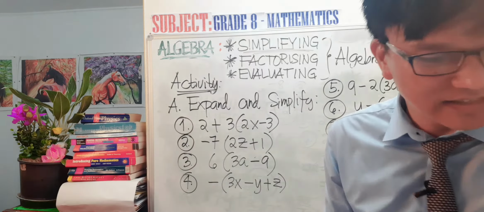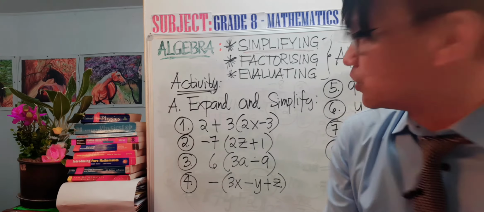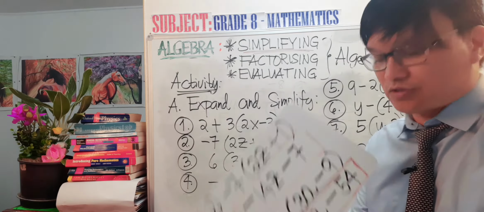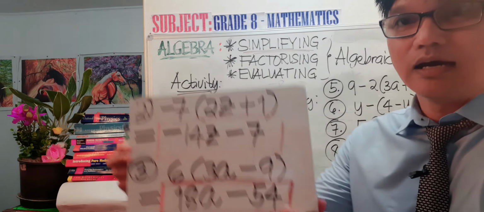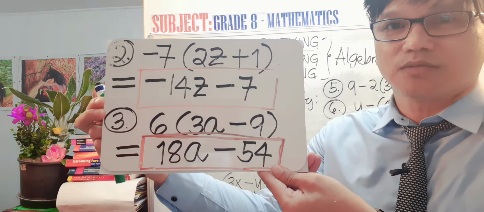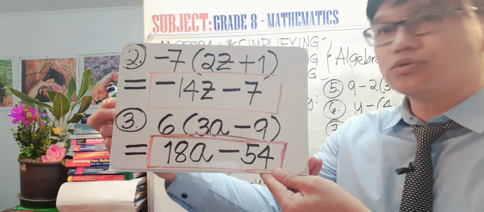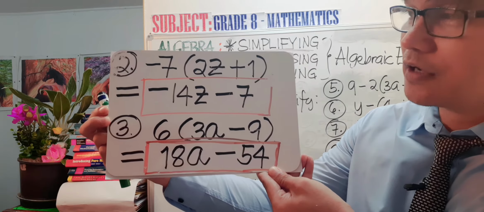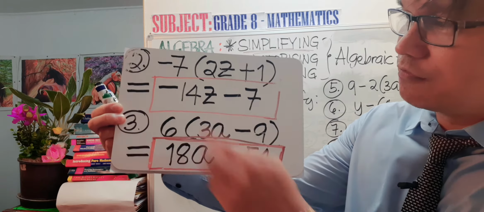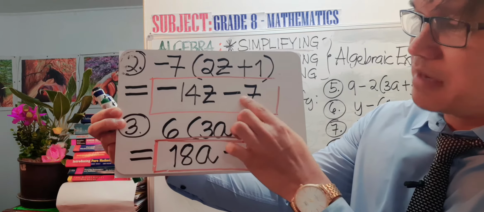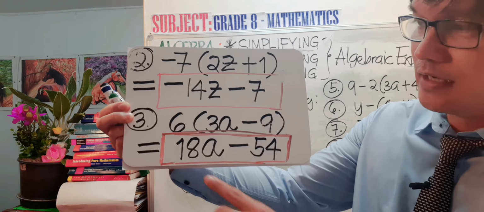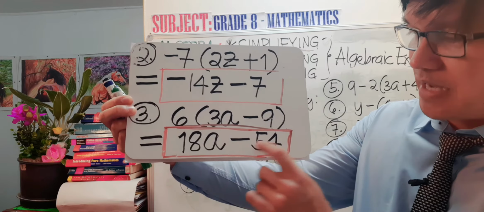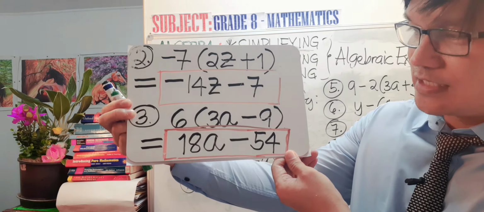Next we have number 2 and number 3. They're just similar. So this is now the working out and the answer for number 2 and number 3. For number 2, we have negative 14z minus 7 as the answer. And for number 3, we have 18a minus 54 as the answer.